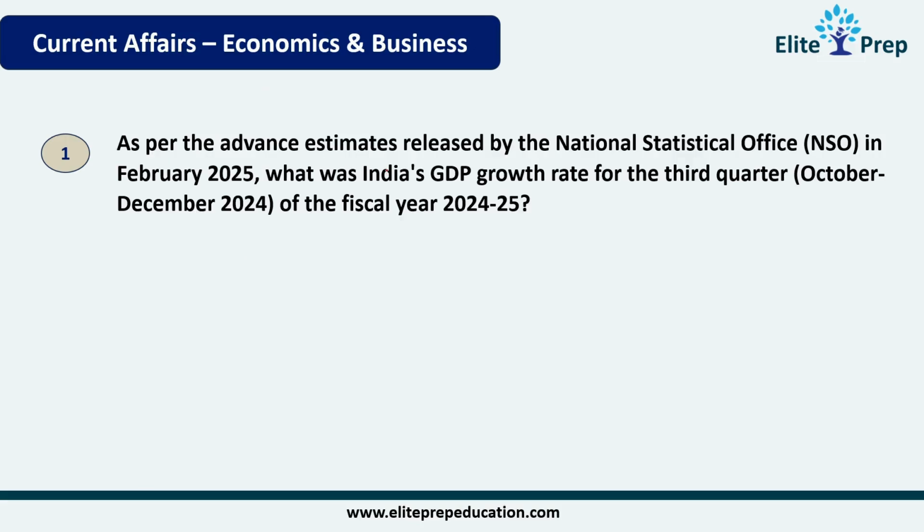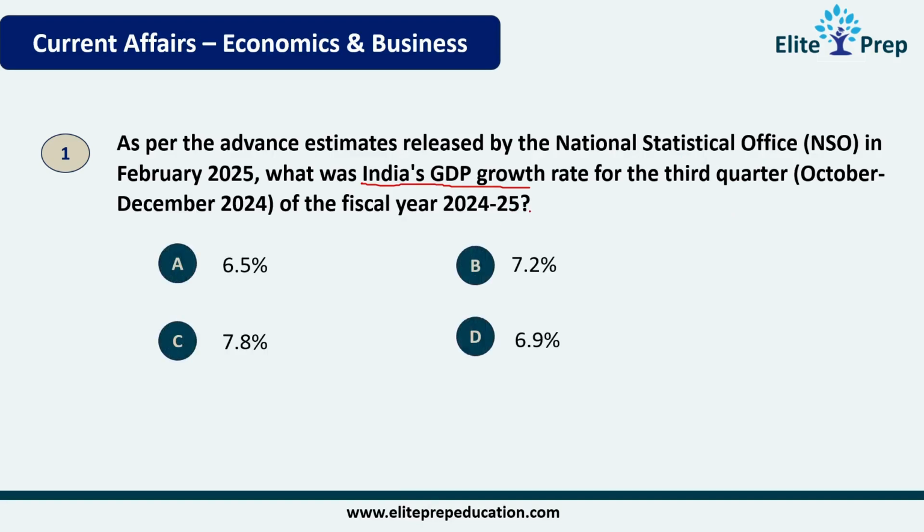As per the advance estimates released by the National Statistical Office in February 2025, what was India's GDP growth rate for the third quarter, October to December 2024, of the financial year 2024-25? Look at the answer choices, and all the 10 questions we are going to see today involve numbers, because as I said earlier, our last attempt had mostly questions related to numbers. So this is the answer: 7.2% is the GDP growth rate for the third quarter based on the NSO.